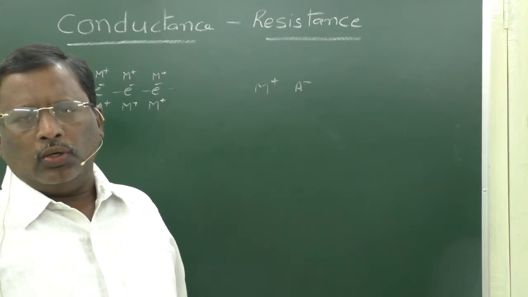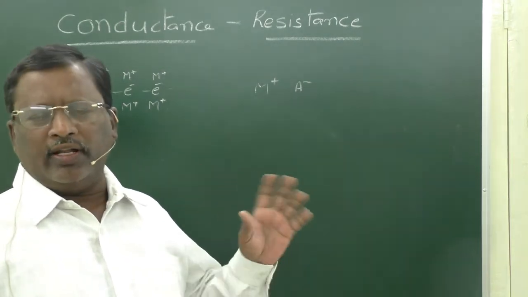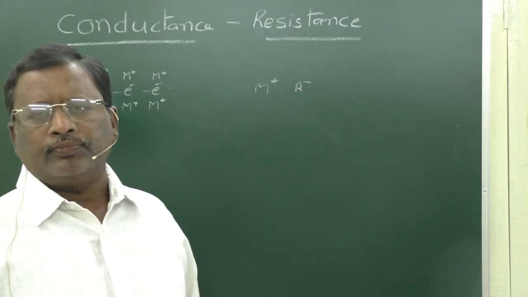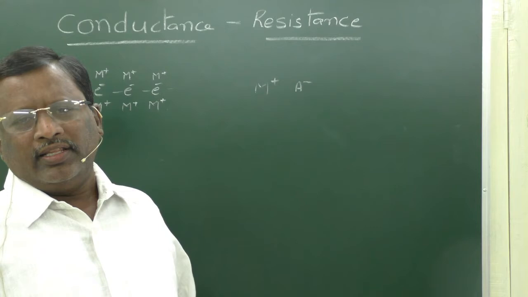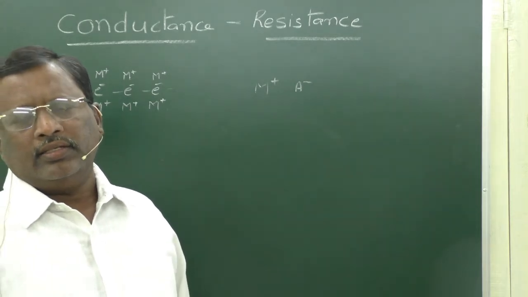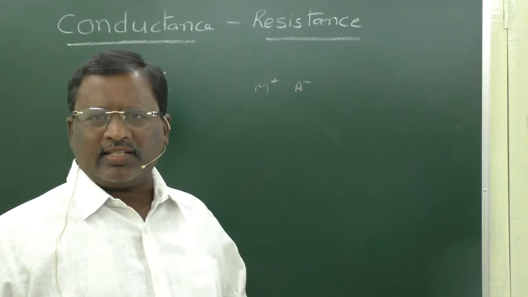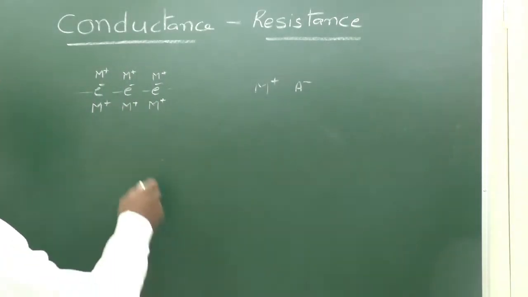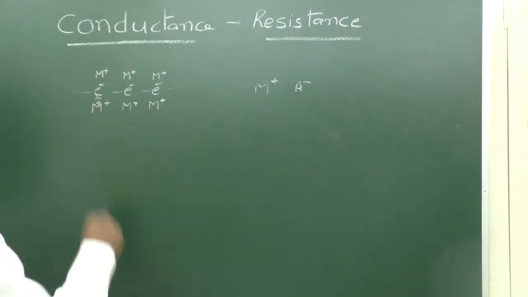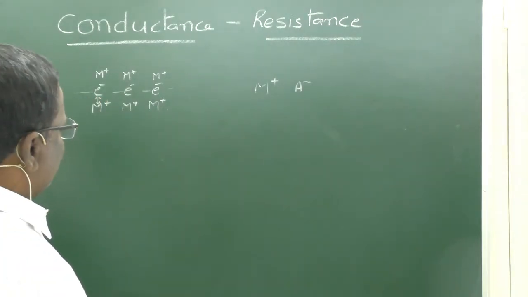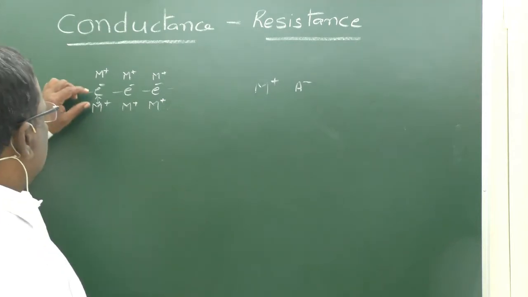So now, though they are conductors, though they have a tendency to carry the charge, to a certain extent they can resist the flow of charge. This resistance is due to the electrostatic force of attraction between metal ions, which we call kernels, metal kernels, and electrons.